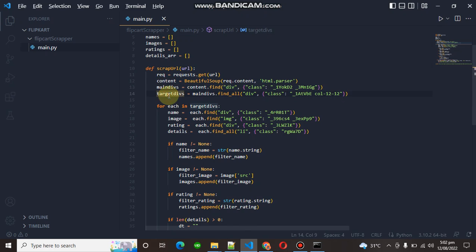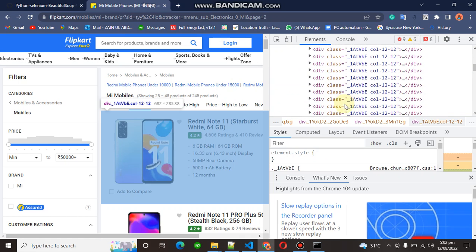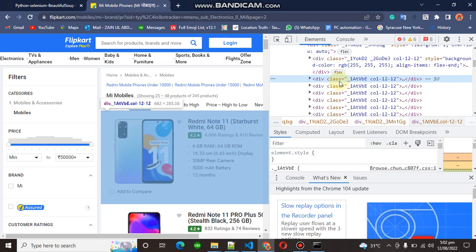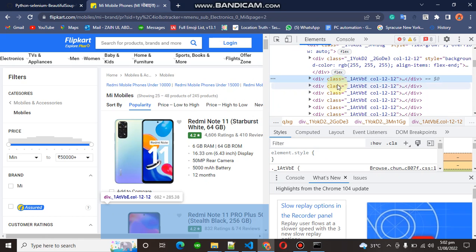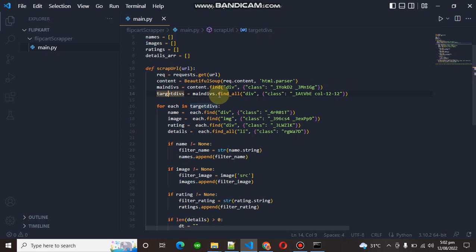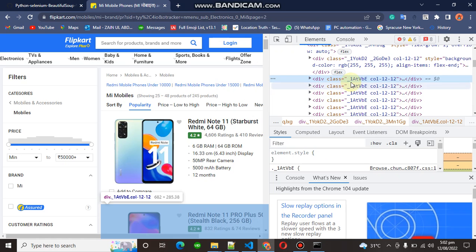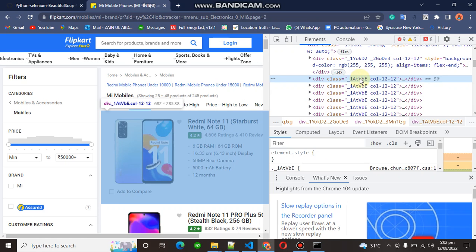Then the target divs will be the list of divs which have data. So you say main div dot find all, because you're going to find all the data which is present in the web page. Find all divs which have this class name, right over here.